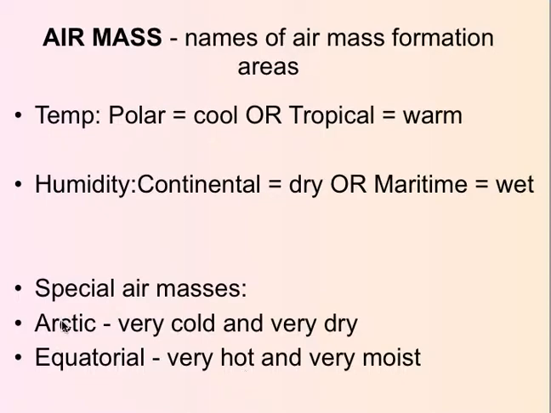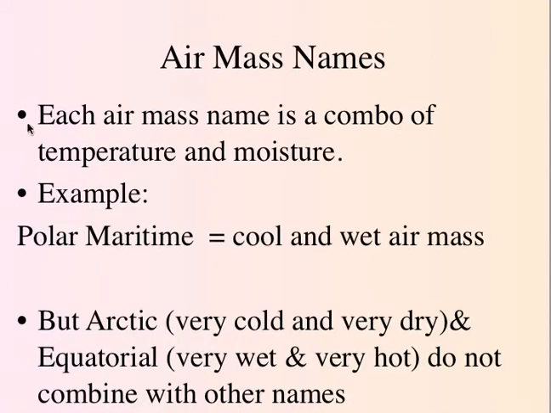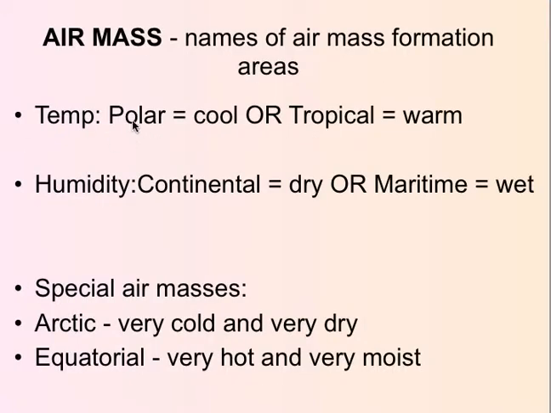So let's go into more. Each air mass is named for a combination of temperature and moisture. So polar maritime is a cold and wet air mass. Going back, think about it: you can only get polar continental or polar maritime, tropical continental or tropical maritime. So there are only four normal choices plus the two special air masses.